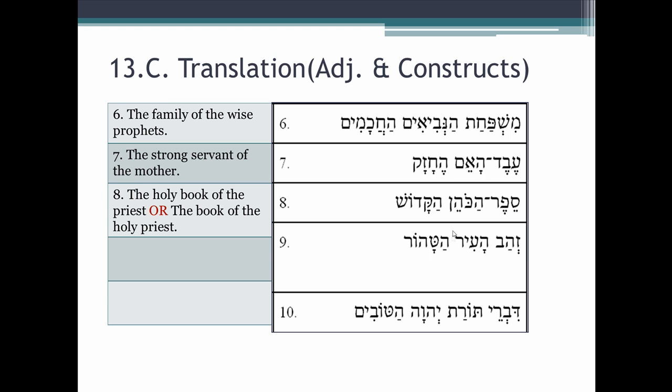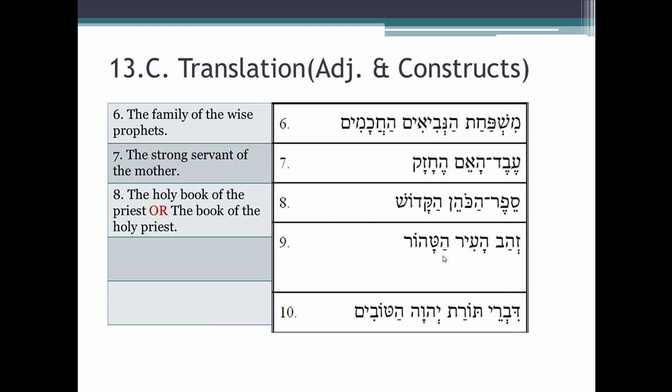Think construct. How would we translate this by itself? It would be the gold of the city. So now what do we do with hatahor? Okay, this is pure. So we have an adjective that's definite. Here's our article. And what is this in gender and number? Again, it can only be masculine singular because there's no -ah or -ت ending for feminine singular, there's no -im ending for feminine plural, absolute, and there's no -ot for feminine plural. So this is clearly a masculine singular form. So we have a masculine singular definite adjective.